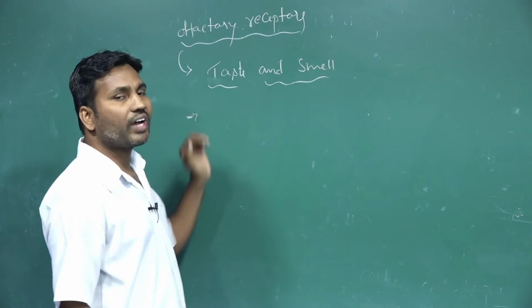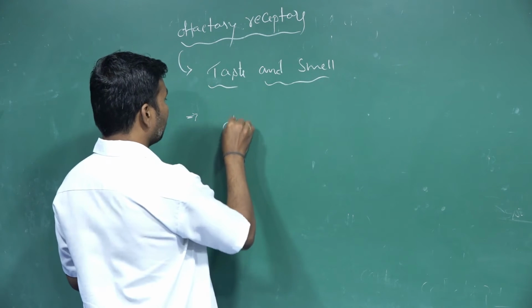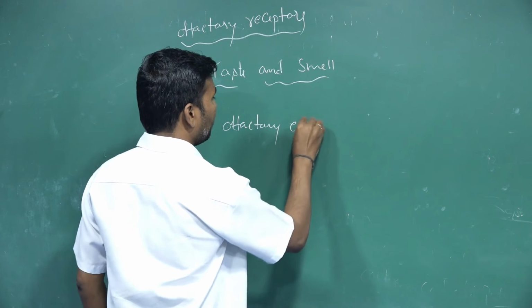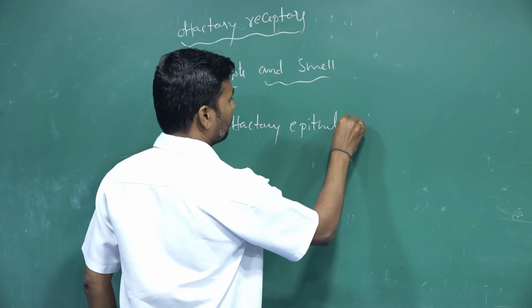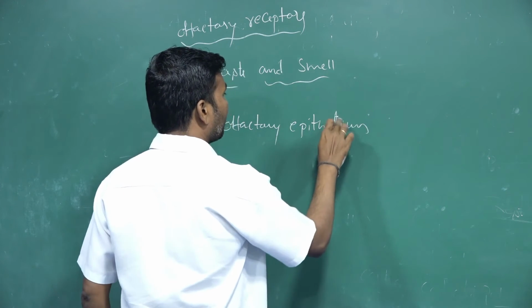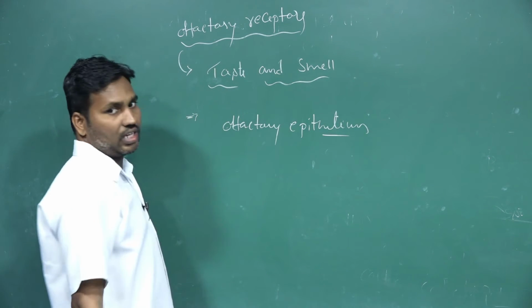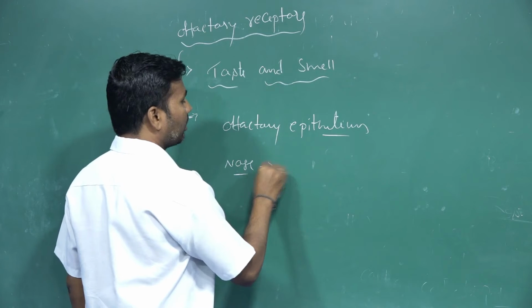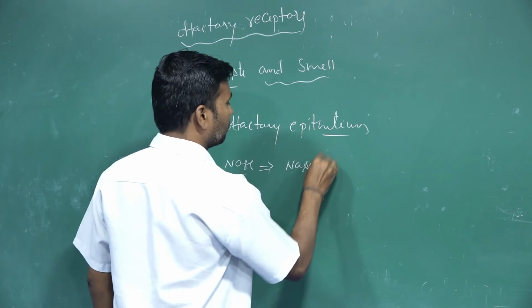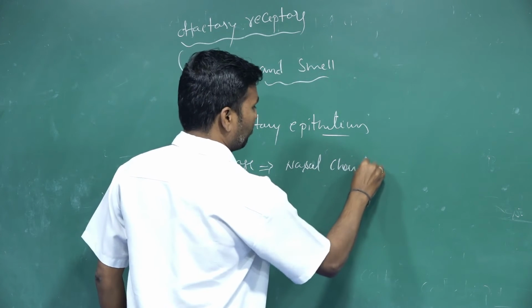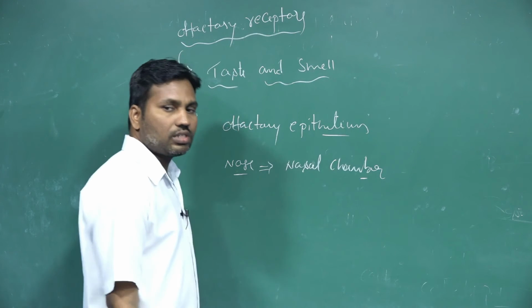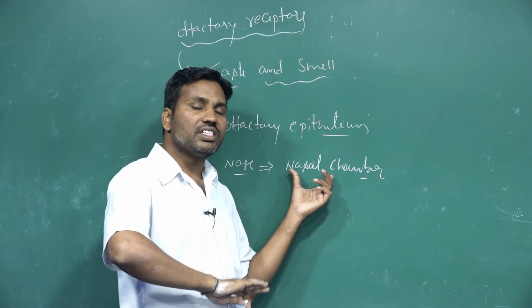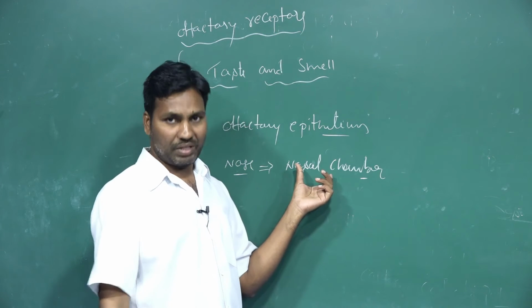This olfactory epithelium tissue is in the nose, or the nasal chamber. The nasal chamber is internally covered only by the olfactory epithelium.